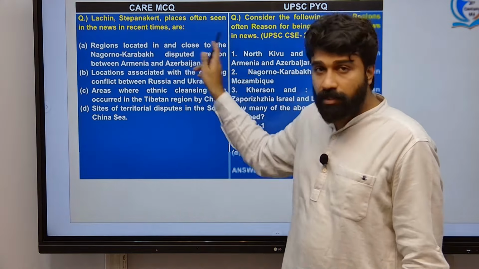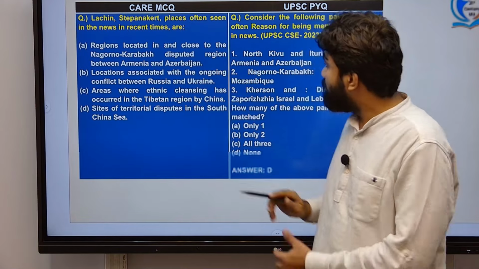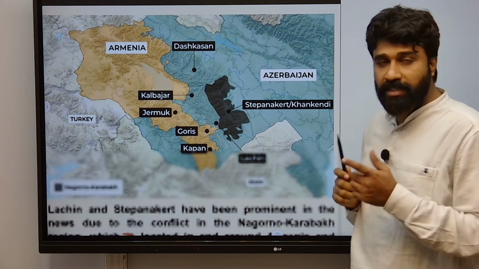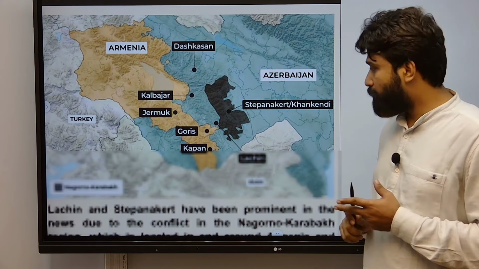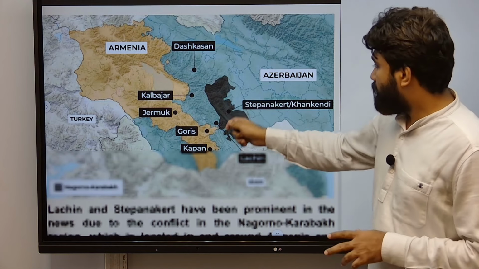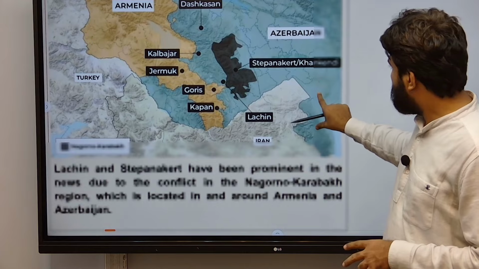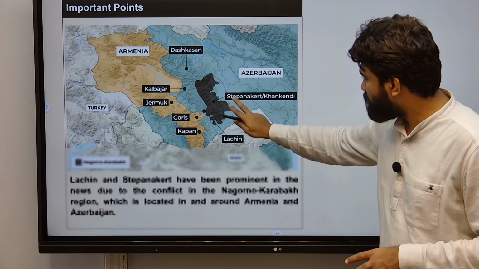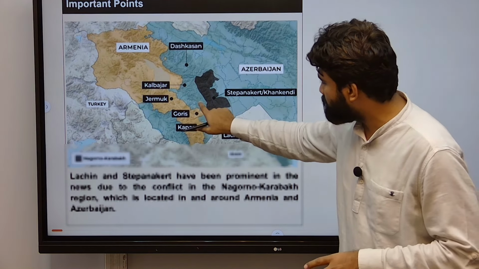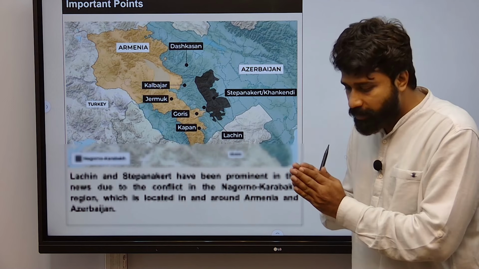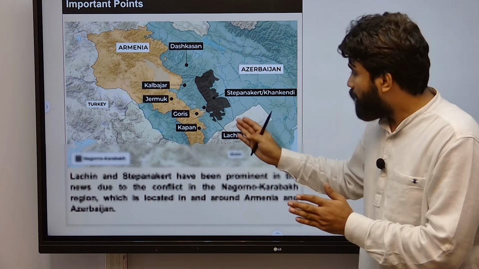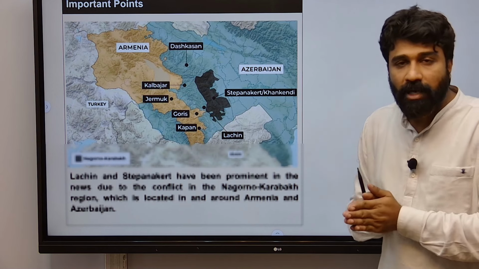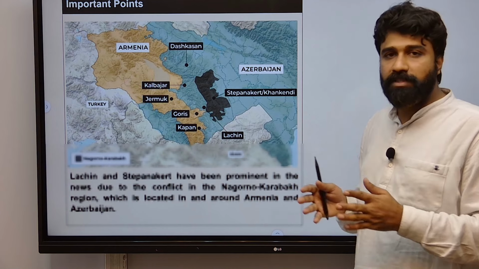Therefore, we have taken those areas, Lachin and Stepanakert, which are places often seen in the news. Let us see it as part of our actual map. Please remember the places in their geographical locations and the ethnic tribes also. Here Stepanakert and Lachin are located, which is a little bit apart from the mainstream land of the Azerbaijan region, and in this Nagorno-Karabakh region most of the ethnic Armenians live, who were evicted by Azerbaijan out of this conflict.